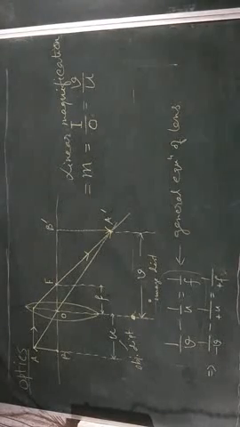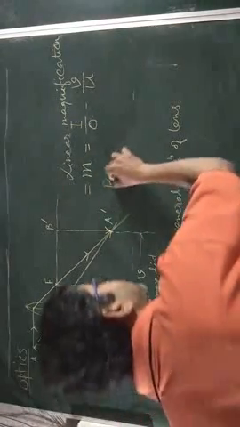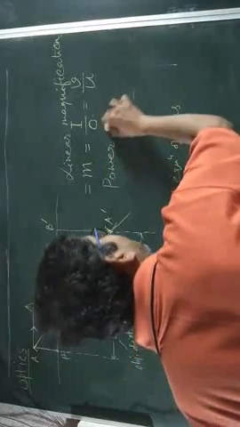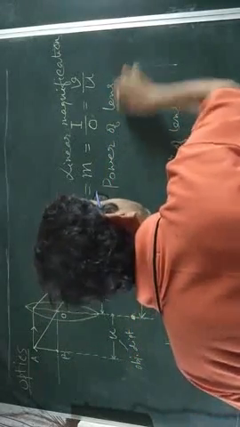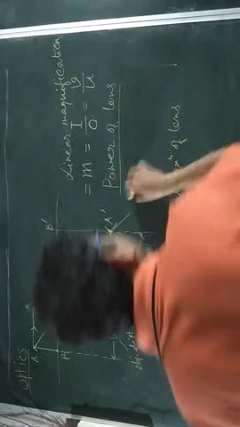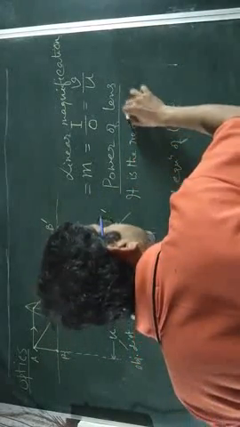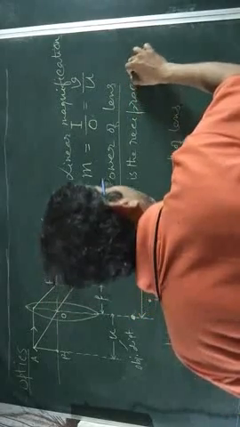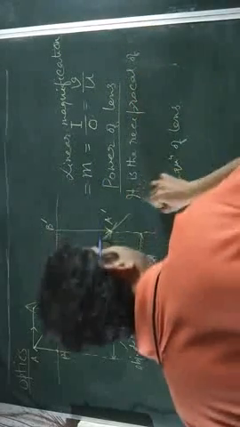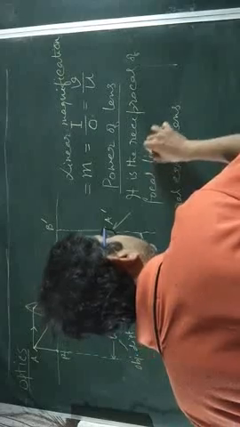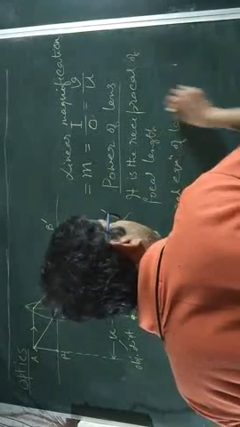There is another thing called power of a lens. It is the reciprocal of focal length.